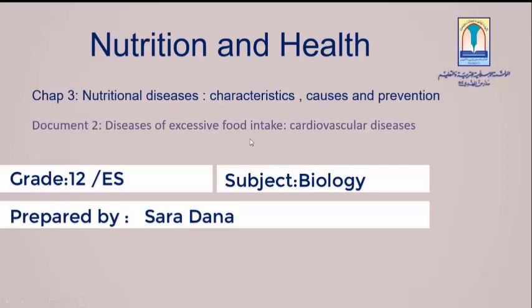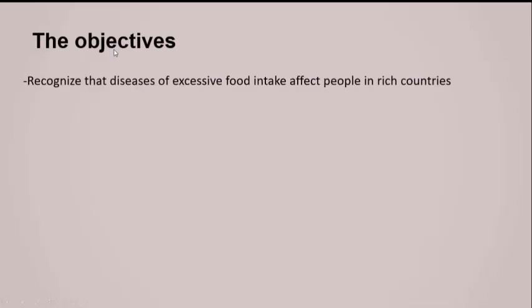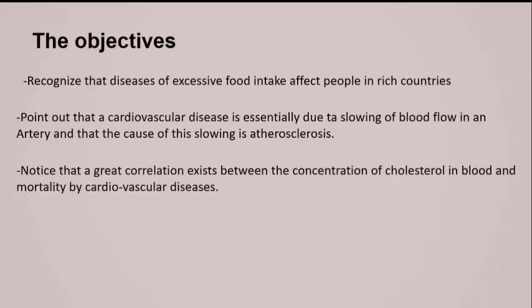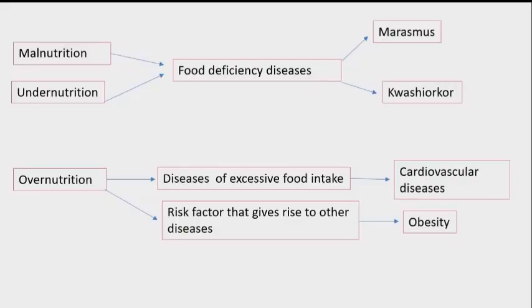Diseases of excessive food intake, cardiovascular diseases. The objectives: recognize that diseases of excessive food intake affect people in rich countries. Point out that a cardiovascular disease is essentially due to slowing of blood flow in an artery and that the cause of this slowing is atherosclerosis. Notice that a great correlation exists between the concentration of cholesterol in blood and mortality by cardiovascular diseases. Specify that cardiovascular diseases have multiple causes.